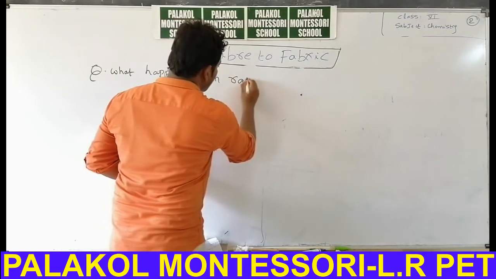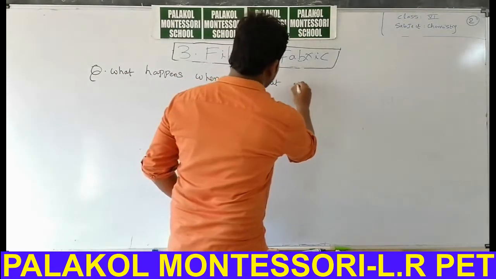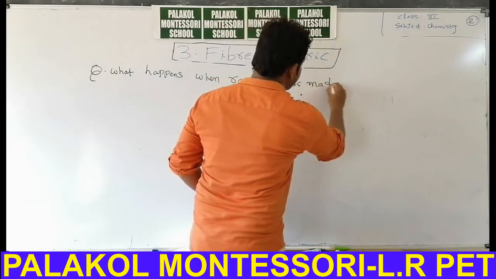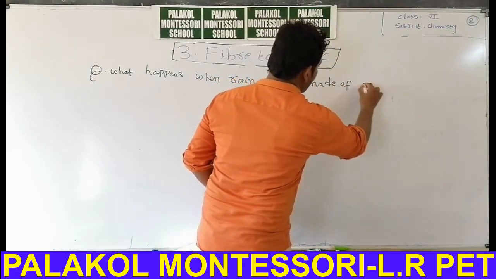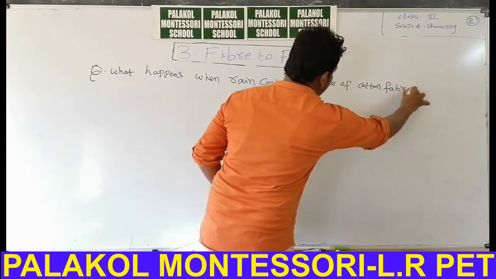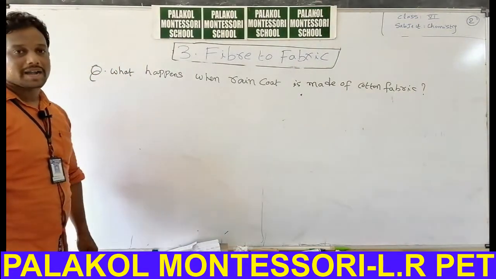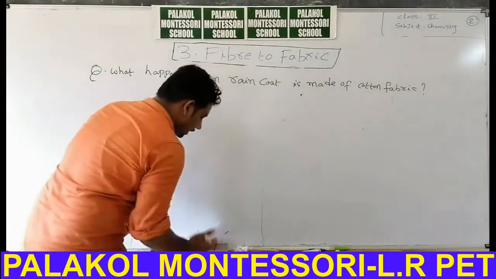What happens when a raincoat is made up of cotton fabric? This is my first question.